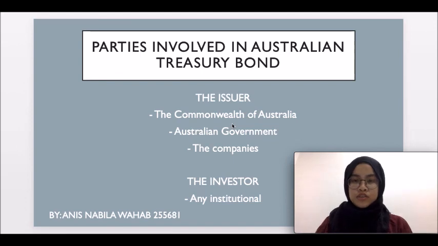And when you keep the bond until maturity, it is the sum when you get back. The instrument also has the investor, which is any institutional or other big investor. They choose to invest in treasury bond because of its stability and it is very liquid. Other than that, because the Australian government pays the income regularly, the big investors choose to invest in it.